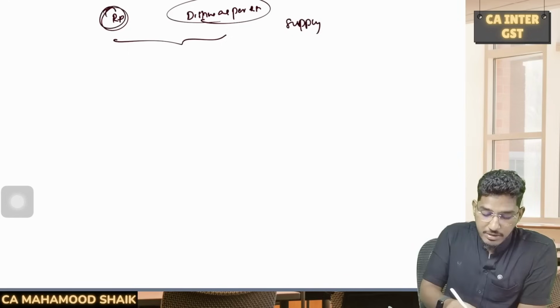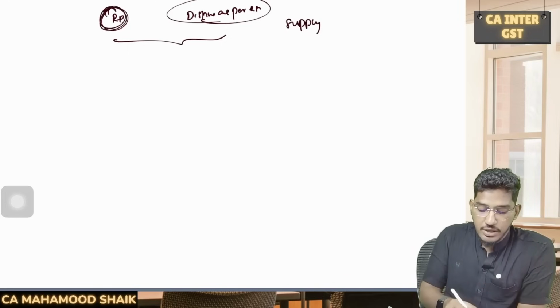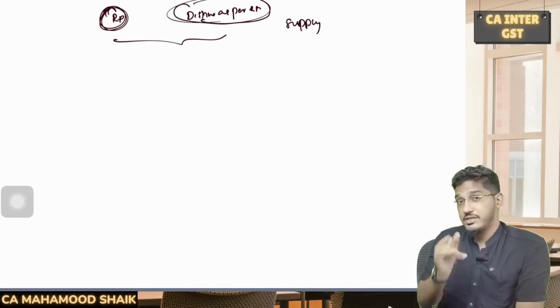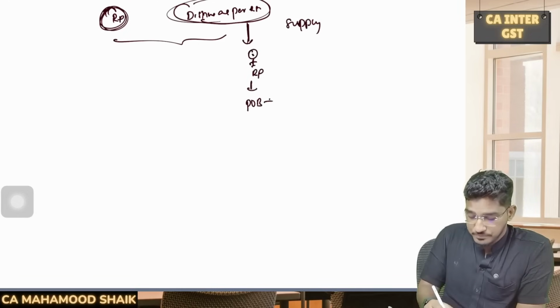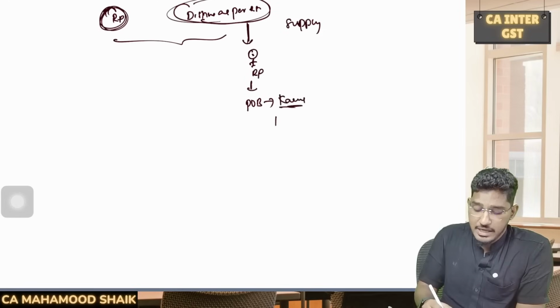So now we need to remember, we need to recollect who will fall under the related person definition and who will fall under the distinct person definition. First, I will try to address the distinct persons as per Section 25. Say for example, there is one business person, one registered person. He is having a place of business in, say, Karnataka. He is running one place of business.